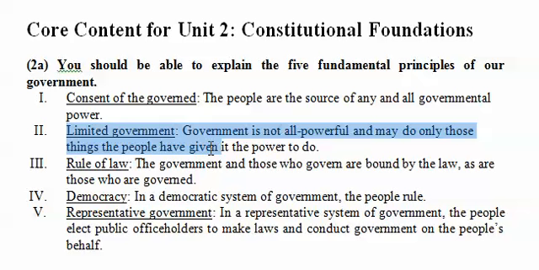Second concept, second principle is limited government. That government is powerful, it's very powerful, but it can only do those things that we've given it the power to do. So the government's not unlimited. For instance, the government can't force people in America to believe in a certain religion or to say certain things or to give up their firearms in most cases and things like that. So there are limits on the government's power.